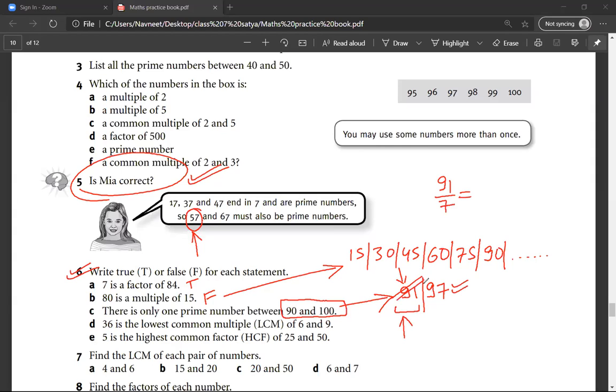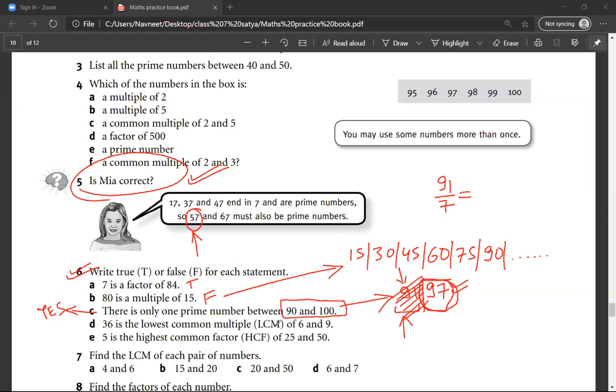Correct. So is this statement correct? Yes, sir. So 97 is the only prime number. Is it okay? Yes, sir.